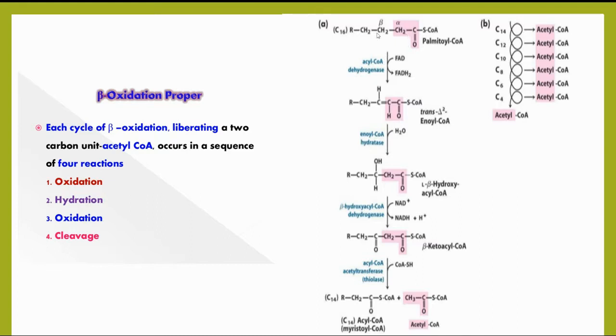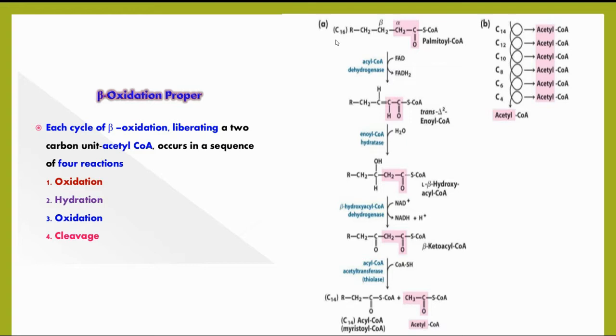For example, take palmitic acid, which consists of 16 carbons. The 16-carbon palmitic acid undergoes beta oxidation for the complete oxidation of the carbons, finally resulting in the formation of acetyl CoA.